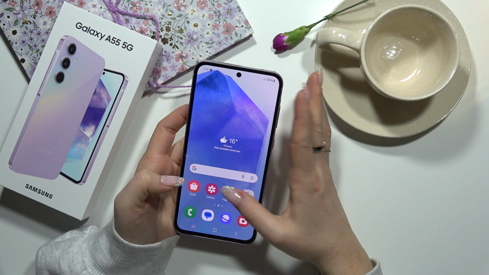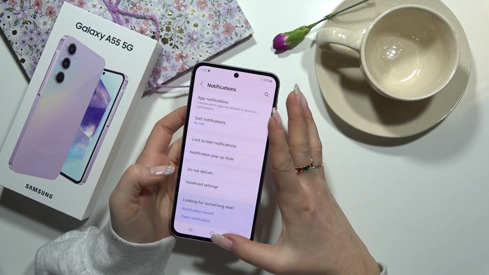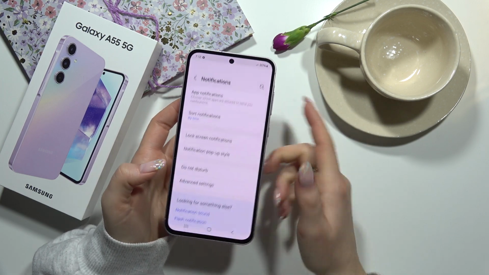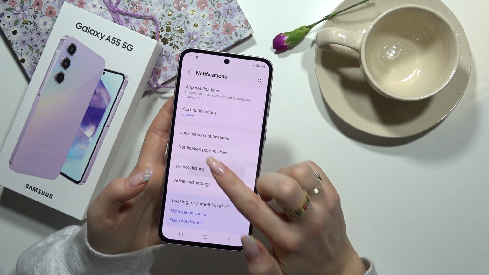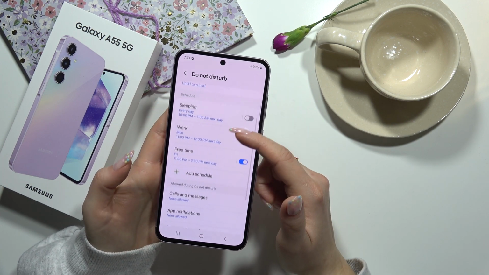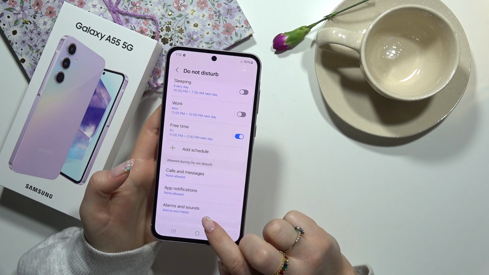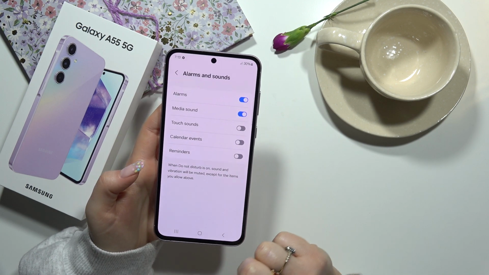From the main screen we have to go to Settings, to Notifications and Do Not Disturb. And here we can find alarms and sounds. We can click on this.